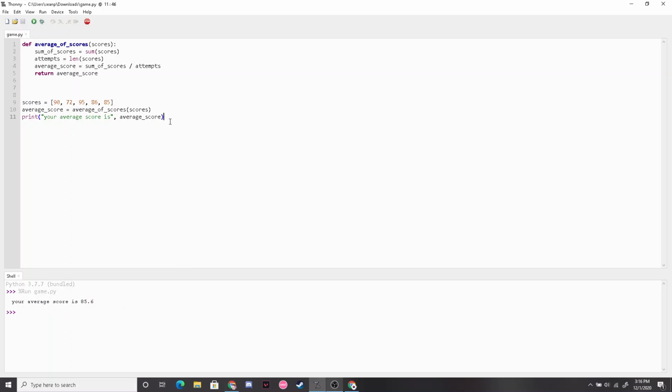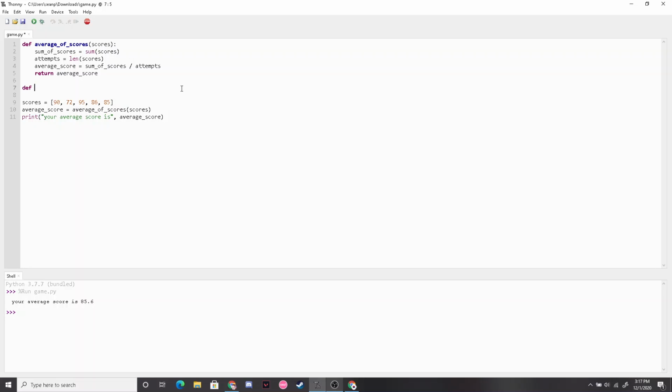So we have our average score now, and now we just need the program to have our prize pool decide what prize we're going to get. And to do that, we're going to create another function. When I think about something that can decide different outcomes based on a specific condition, the first thing that pops into my head is if statements. That is what we're going to use.